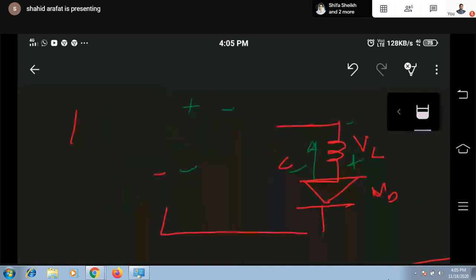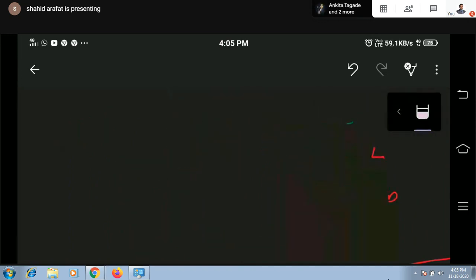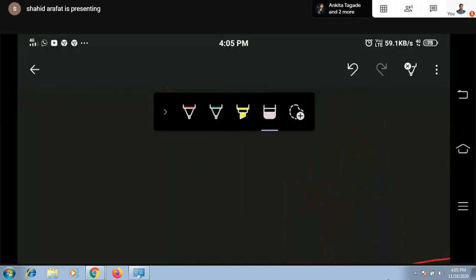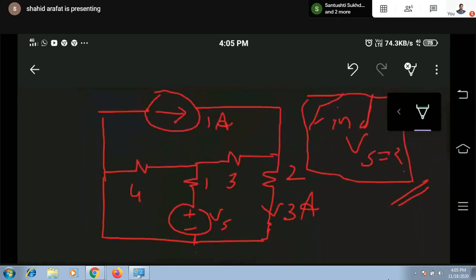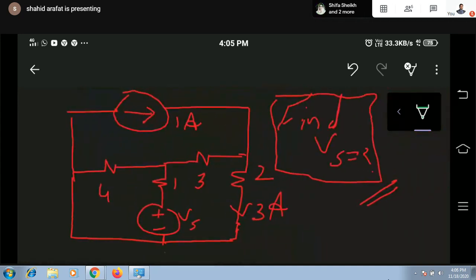Either first consider the direction of current or first mark polarity. If you are first marking polarity, then the direction of current should be such that it enters from negative if it is a voltage rise, and from positive if it is a voltage drop. So here the application of mesh is a little bit restricted. If you are solving any competitive exam numerical, you better focus on applying KVL in a closed path rather than mesh. Focus on my words. From here we are moving on to GATE level numericals, IAS numericals, whatever has been asked in previous exams. So keep it in mind that you should never focus only on mesh analysis.